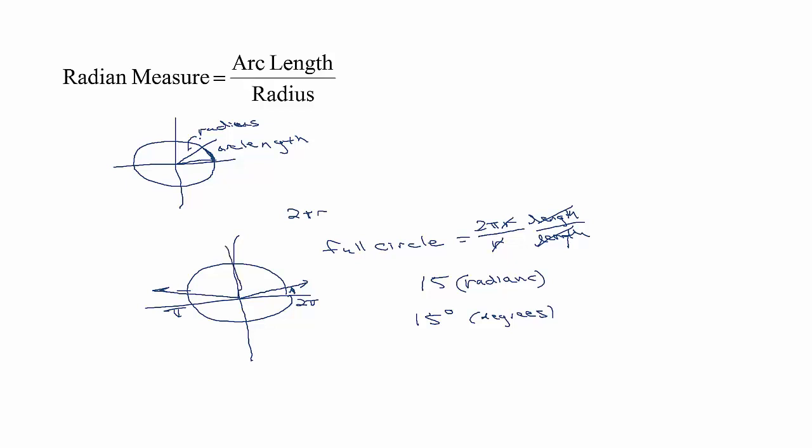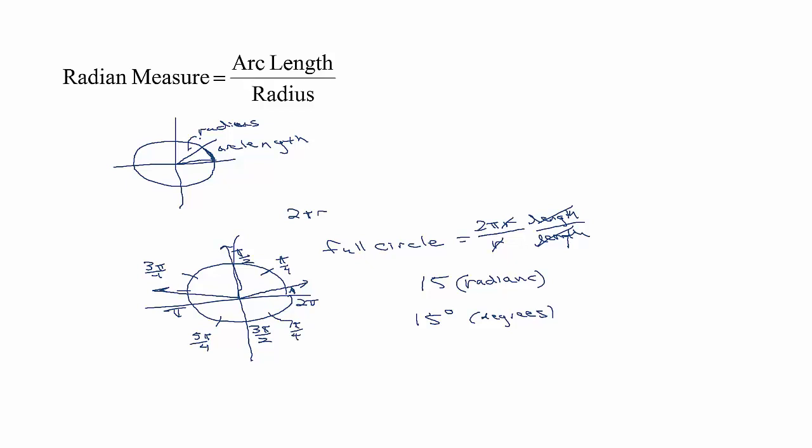And a 90 degree angle then would be half of that. That's going to be pi halves. If you wanted a 270 degree angle, that would be pi plus an extra pi halves, making 1.5 pi or 3 pi halves. If you cut that in half, you get pi fourths. So a 45 degree angle is the same thing as pi fourths. This would be 3 pi fourths, 4 pi fourths, if we count in by 45 degrees, or pi fourths, 5 pi fourths, 6 pi fourths would reduce to 3 pi halves, and then 7 pi fourths, and you're all the way around.